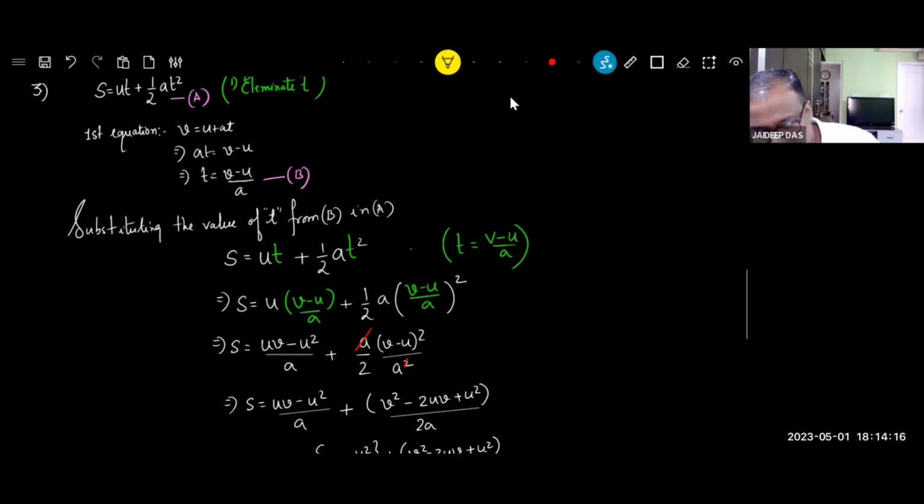And many children then tell, no sir, no worries, ma'am will give some step marking. According to me, that is a beggarly approach. If we are given a problem, we should either solve the problem or we should not solve it. What is step marking? Step marking means begging. Ma'am, please give one. Ma'am, I wrote. Ma'am, give one.